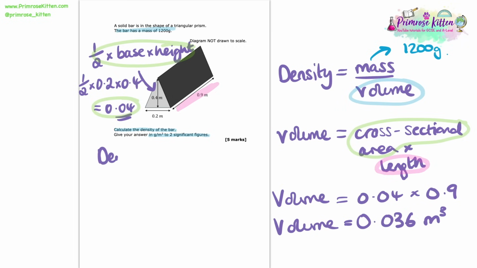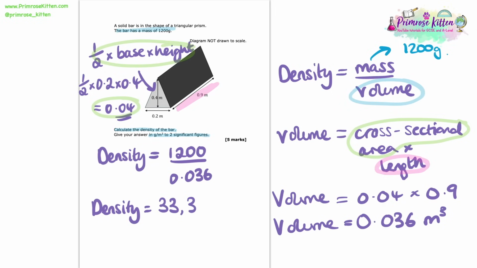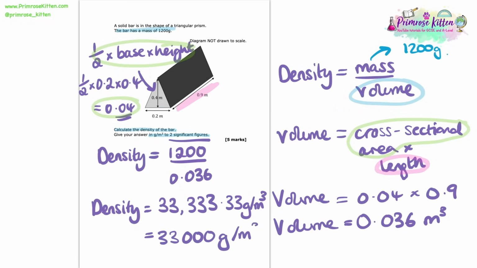Now I do have all the information that I need to be able to calculate the density. Density is the mass of 1,200 divided by the volume 0.036. So popping that into the calculator, I find that density is equal to 33,333.333 recurring. However, this question, it doesn't just want that as the answer. Always go back, check the question at the end. You can see that they want it to two significant figures. Not two decimal places, two significant figures. So that in this case will be 33,000 grams per metres cubed.